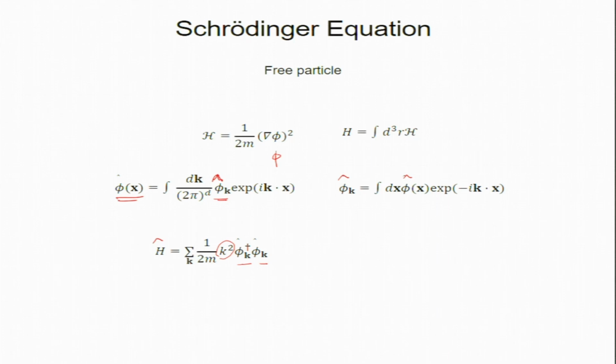Earlier we interpreted them as oscillators, but this is a sum of smaller Hamiltonians, phi k dagger phi k, with 1 by 2m. The interpretation of dagger is the same as before, the transpose conjugate. We are doing this in an infinite box, so the sum is basically an integral.